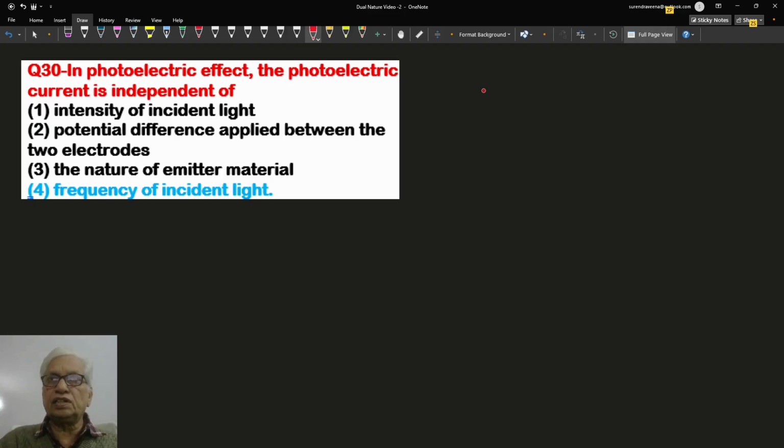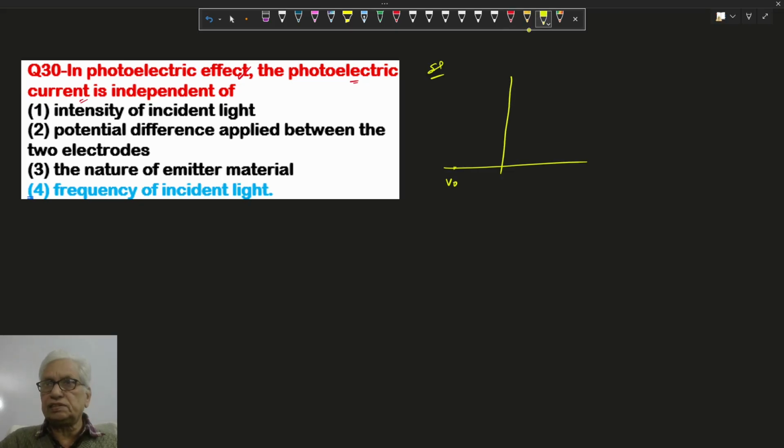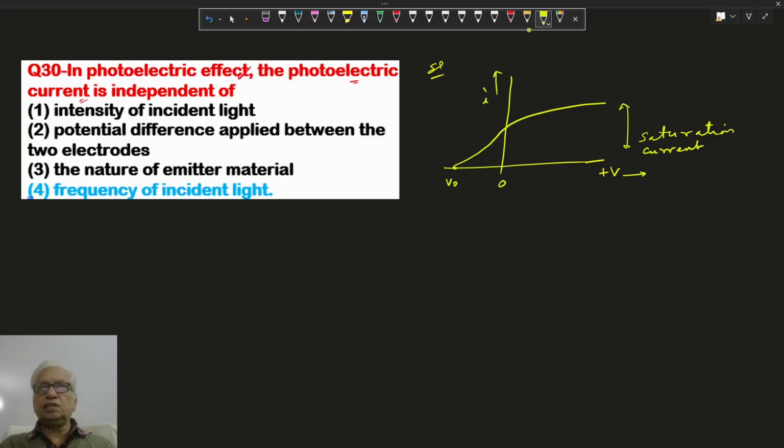In the photoelectric effect, the photoelectric current graph is like this, this is the stopping voltage and graph is something like that, and this is called the saturation current, positive voltage, anode voltage, and the stopping voltage. Here this is the photo current. So here saturation current depends on intensity, correct?